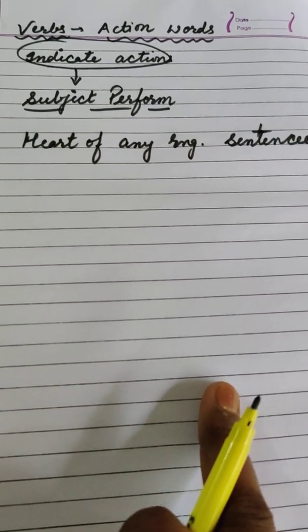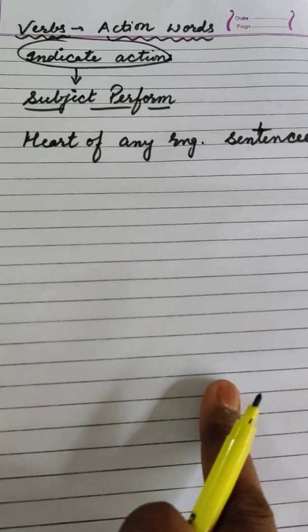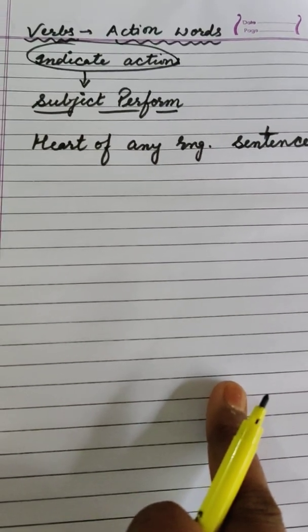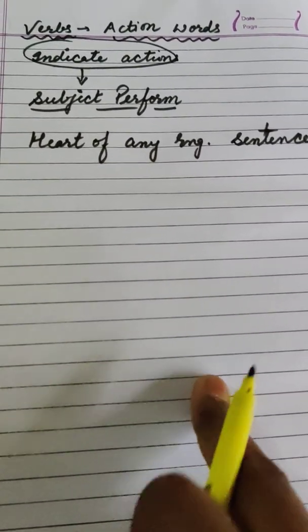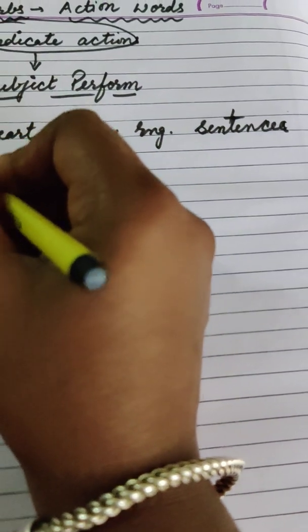So verb is also called the heart of an English sentence. Now I'm going to discuss the types of verb with all of you.